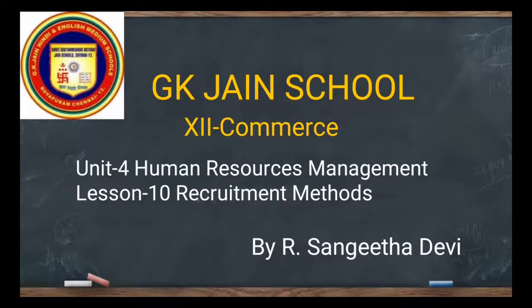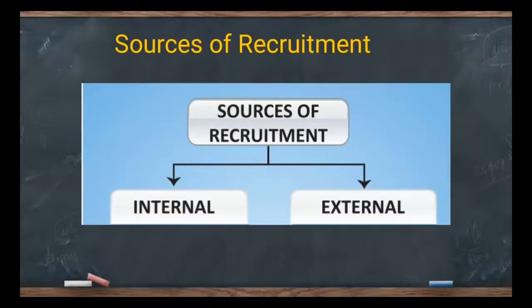In today's class, we are going to see Unit 4, Human Resource Management, Lesson 10, Recruitment Methods. In the last session, we discussed the external direct sources, how they are recruiting a person. We have seen seven categories under direct. Now, in today's class, we are going to see the external indirect category.